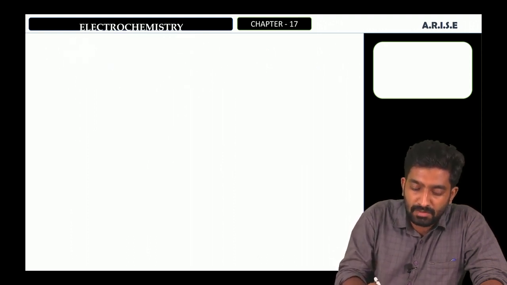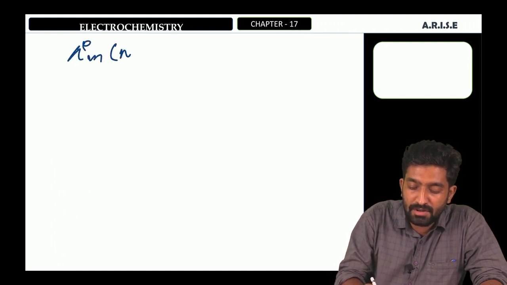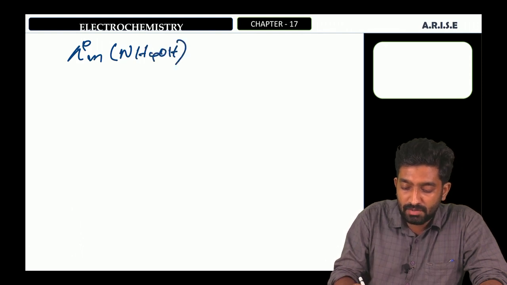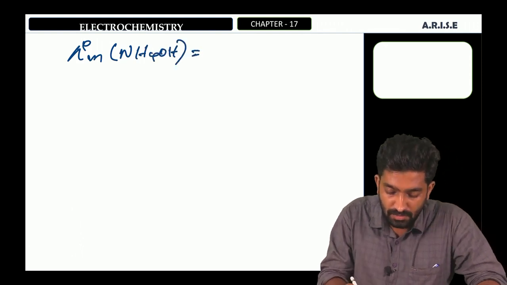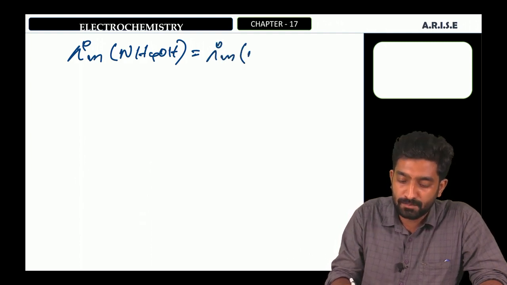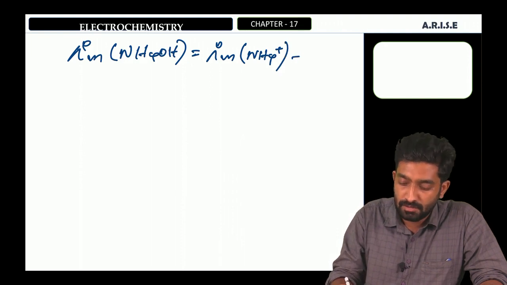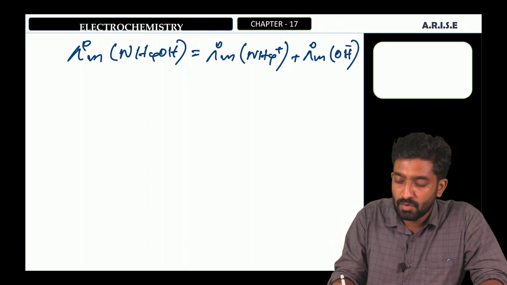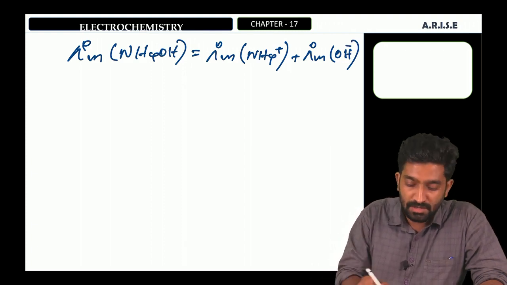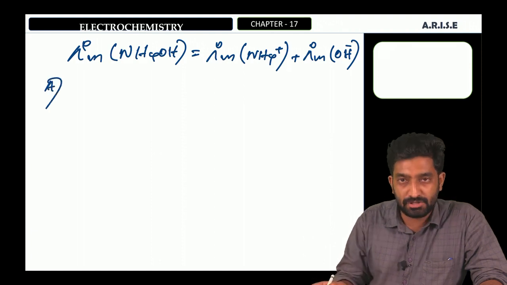According to Kohlrausch's law, lambda 0m NH4OH is equal to lambda 0m of NH4+, that is the cation, plus lambda 0m of OH-, the limiting molar conductivity of the anion. Then we can check the first option.